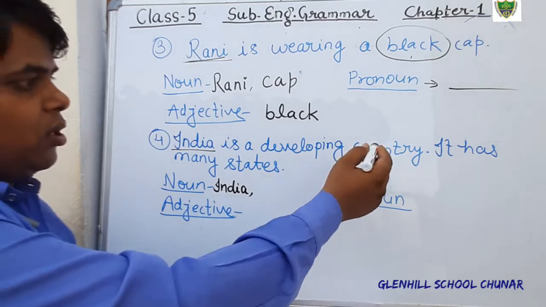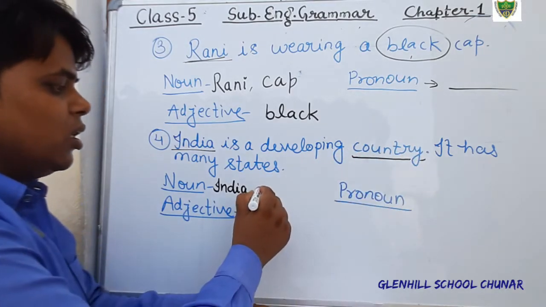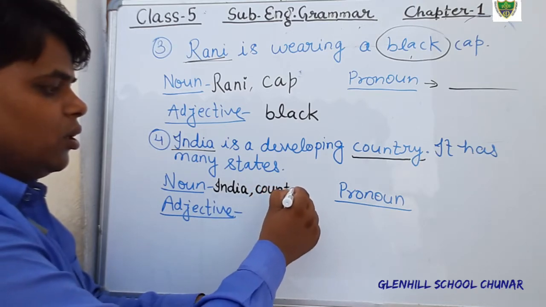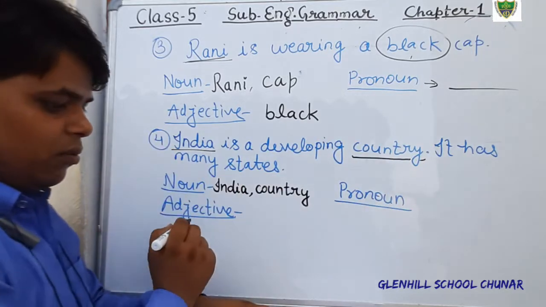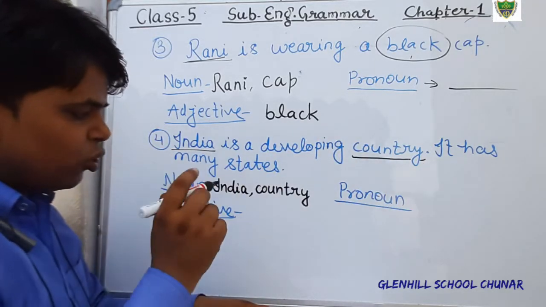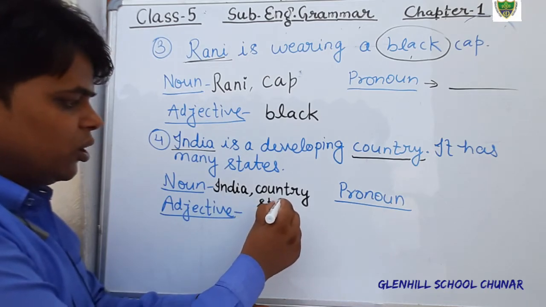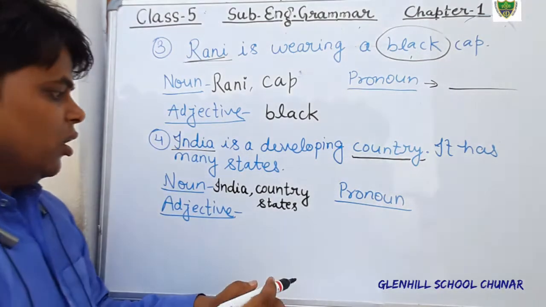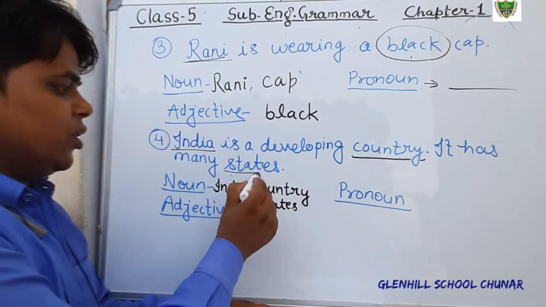And country is also noun, that is common noun. Okay, and there is one more, that is states, but there is not enough space, so you write only 2. If you want to write, states is also noun. So in this sentence, nouns are India, country, and states.